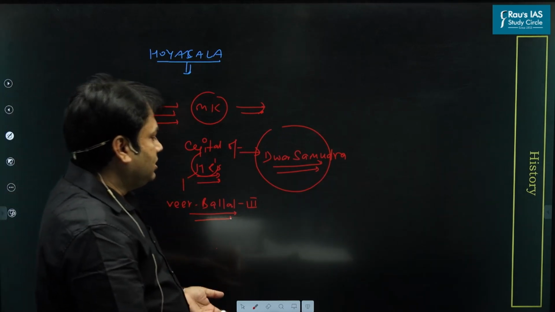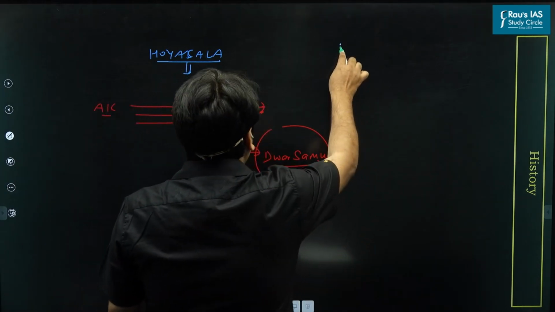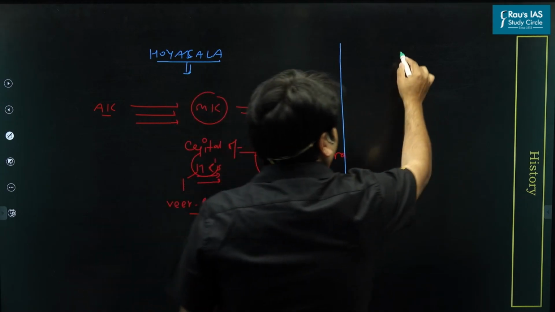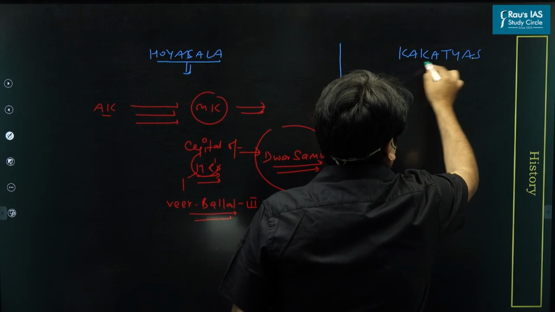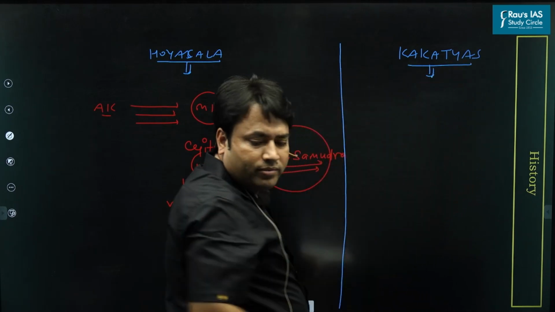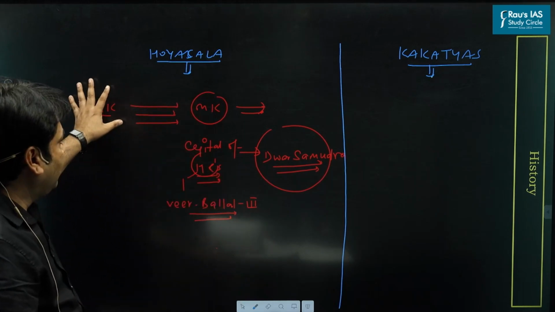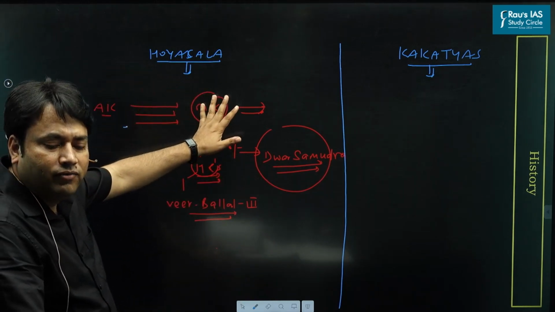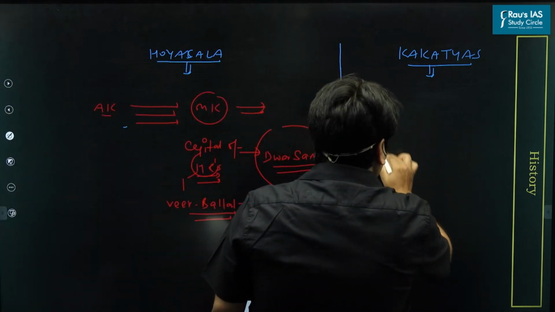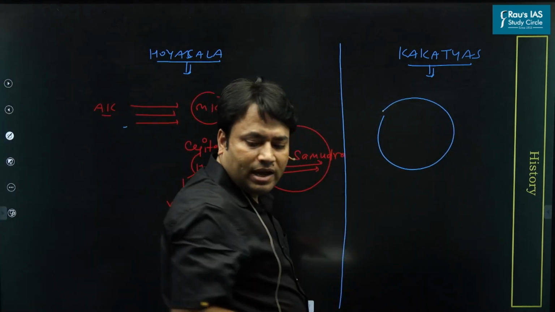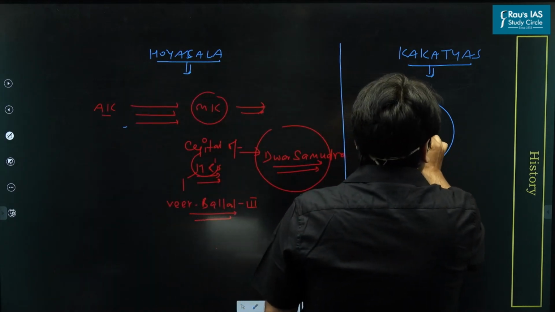Now, the next important state is Kakatiya. So this is Hoysala, and the next important state is Kakatiya. Let's discuss a few important points about these Kakatiya rulers. Again, it is related to the Alauddin Khilji and Malik Kafur Deccan campaign, and they captured another capital, Warangal.